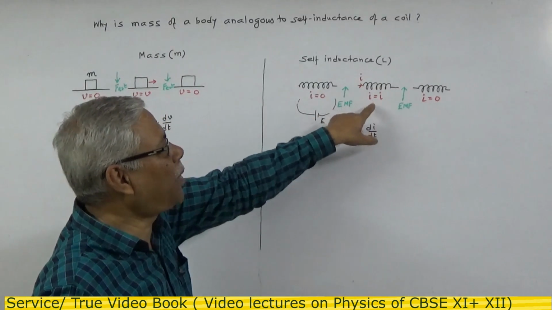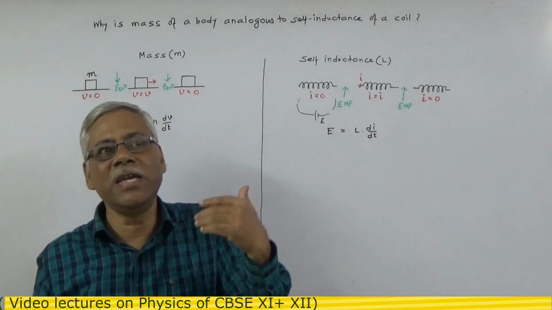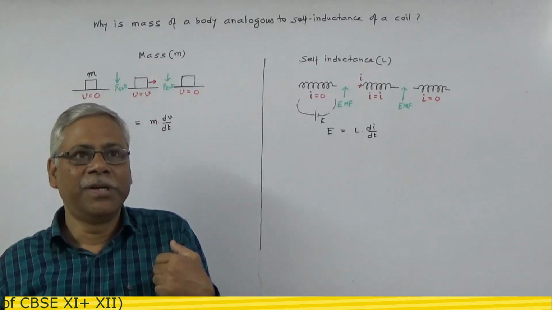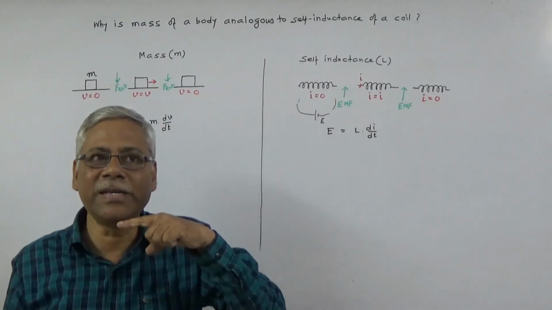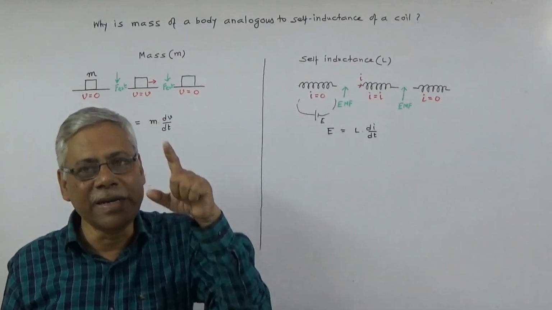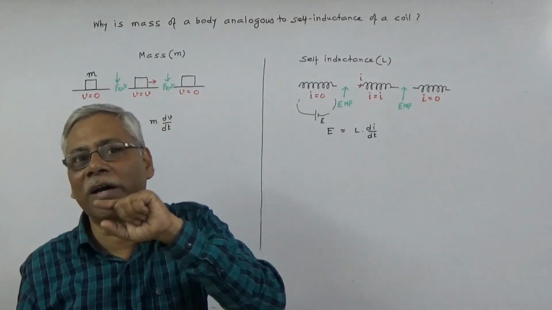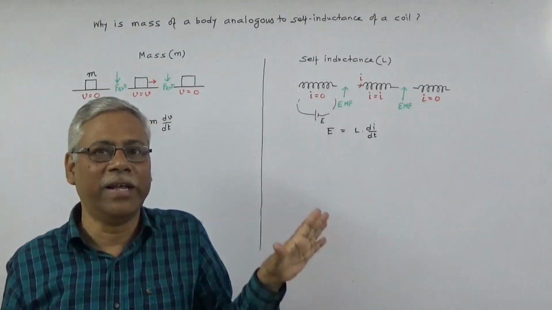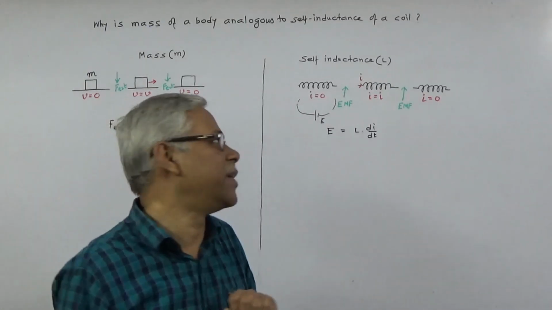Here the property of the coil which opposes any attempt to change electrical flow through it is termed as self-inductance of the coil. So increase the current, self-inductance will resist. Decrease the current, self-inductance will resist. And allow the current without any change, self-inductance will not do anything. It will neither oppose nor favor. It will not do anything.